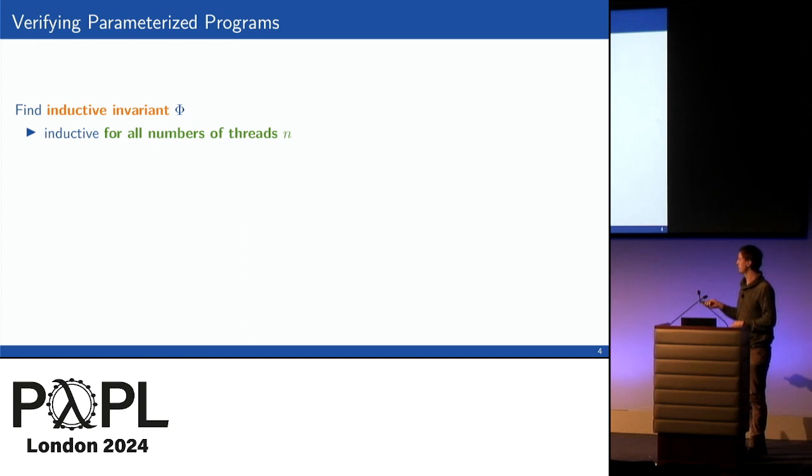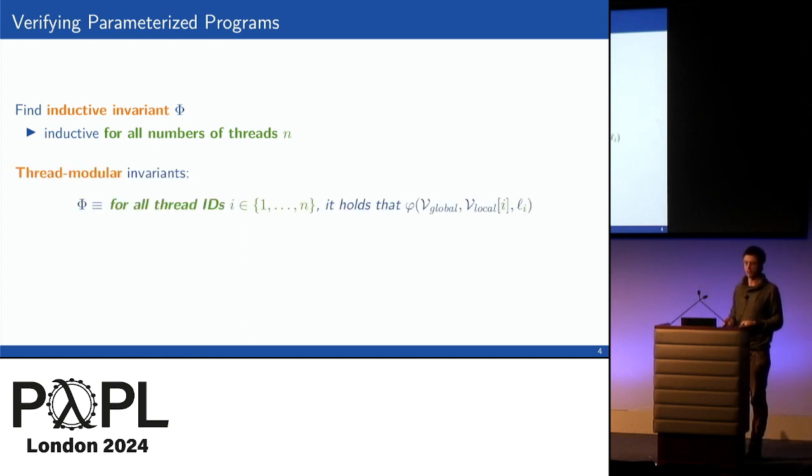So to make that somehow tractable, one often looks at a specific kind of invariants, namely thread modular invariants. Those are simply invariants that start by quantifying over all thread IDs, so for all thread IDs from 1 to n. And then we have an assertion here at the end that talks only about the local variables of the thread instance i, the global variables, and possibly the location of the thread instance. And through this quantification, we can talk about these unboundedly many variables. And that's very nice and intuitive. The only problem is, in general, that's incomplete. We will find programs for which no thread modular invariant exists, even though they are correct.